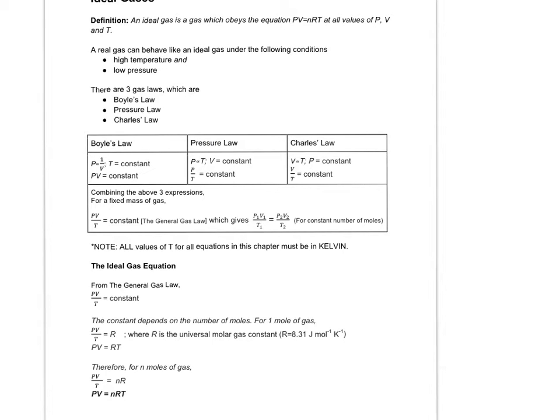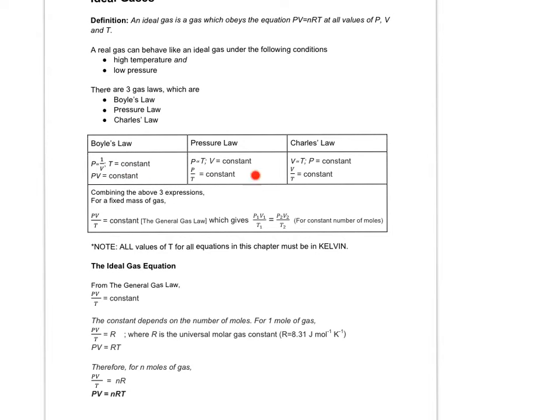Then the pressure law says that P is proportional to T. So if we substitute with an equal sign, we get P equals KT. So that means P over T is a constant. And Charles' law says that V is proportional to T when P is constant. So if we substitute with an equal sign, we get V equals KT. So V over T is a constant.